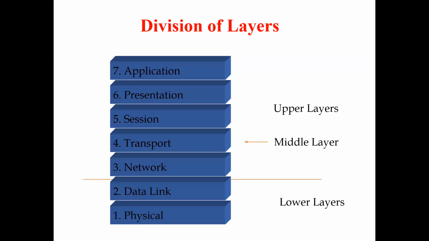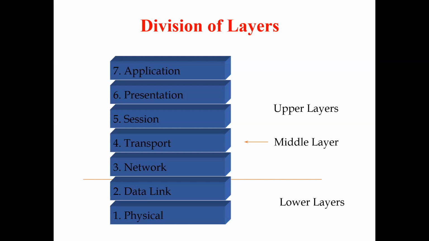At the time of sending, first we handle application, presentation, session. Then at the time of receiving, we reach the physical and network layers. Okay, so these are the main concepts. These are the 7 layers in the OSI reference model.